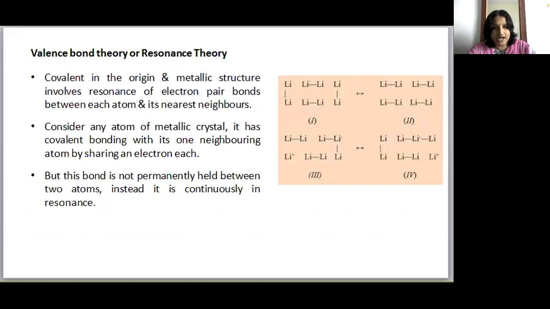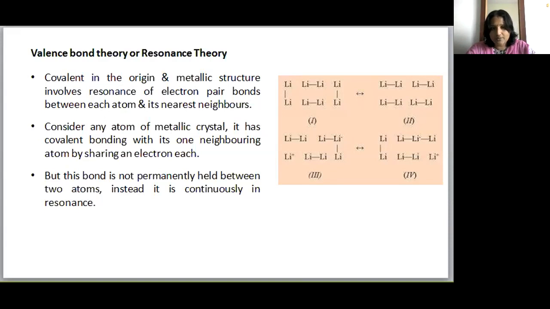Coming to the next metallic bonding theory, that is valence bond theory, which is also called resonance theory. According to this theory, metallic bonding is covalent in origin and the metallic structure involves resonance of electron pairs between each atom and its nearest neighbors. Consider any atom of a metallic crystal. Here we take lithium as an example.